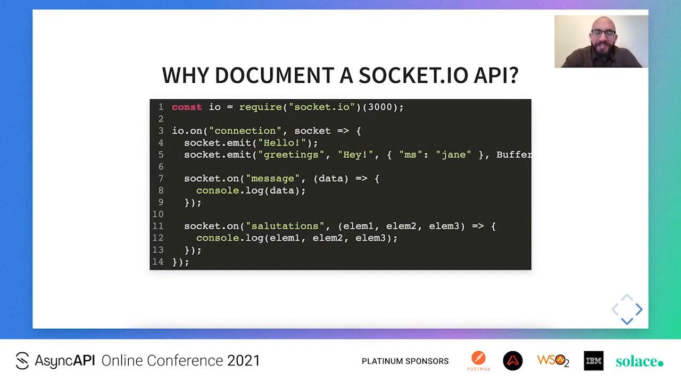So at this point, where we have only covered the very basics of Socket.io, one would ask, why would we want to document such an API? And I think the answer to that is pretty clear even by now.